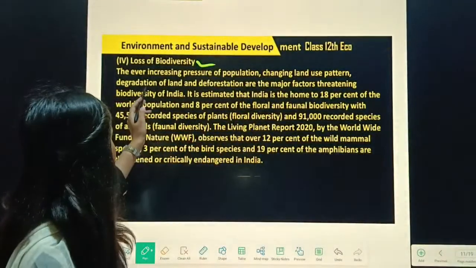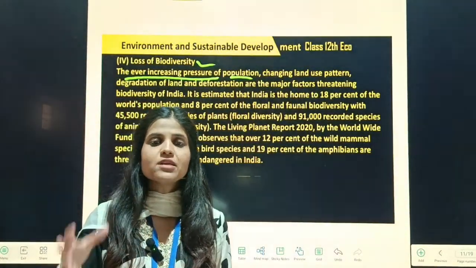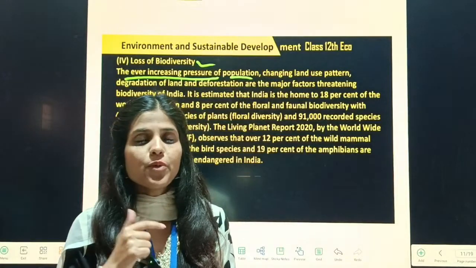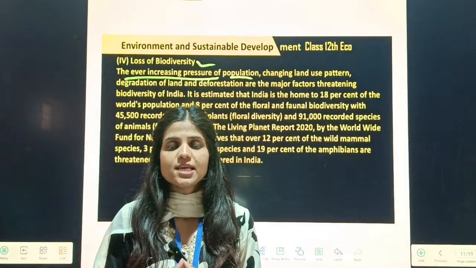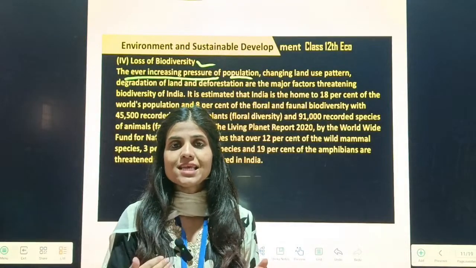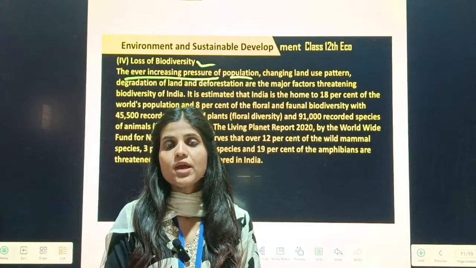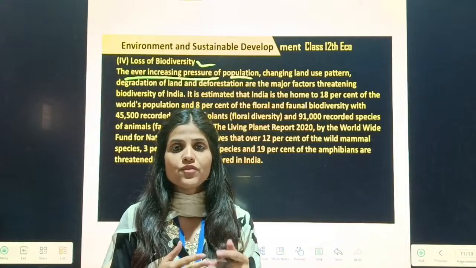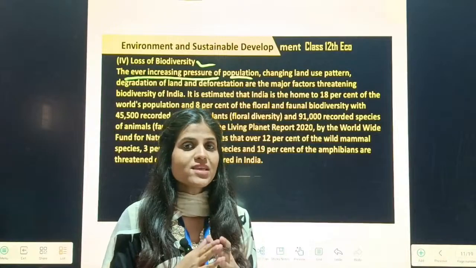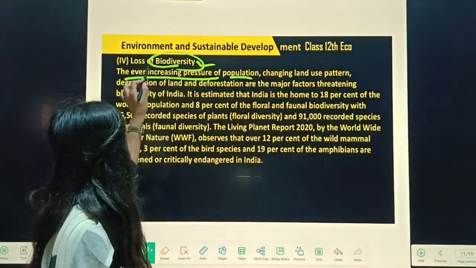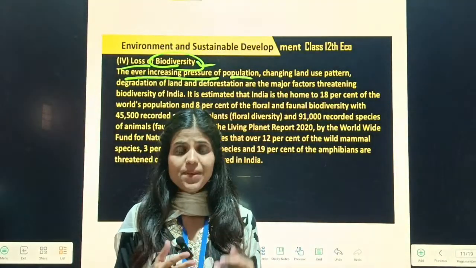So there is increasing pressure of population, because the land using pattern is also not in a good way, and overpopulation, population explosion, we can say. Natural resources are also exploited not in a good way. And the state of the environment is also not good. Out of these we can say that biodiversity is being lost, because species of animals and plants are being lost.